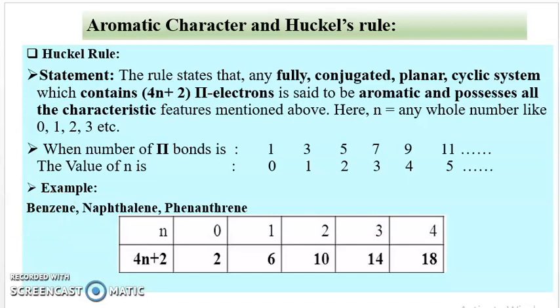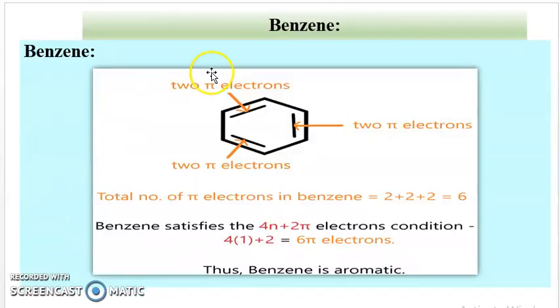The first example is benzene. Benzene contains 3 pi bonds, therefore the n value is 1. Then 4n plus 2 pi electrons, with n equal to 1 because there are a total of 3 pi bonds, gives 4 into 1 plus 2, which is equal to 6 pi electrons.